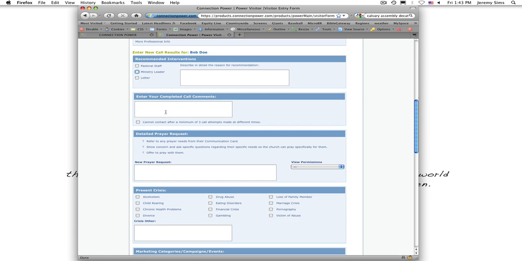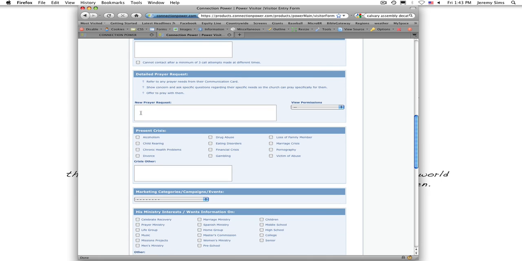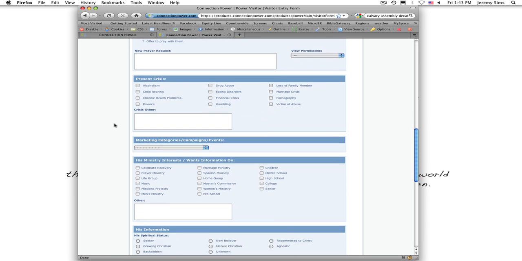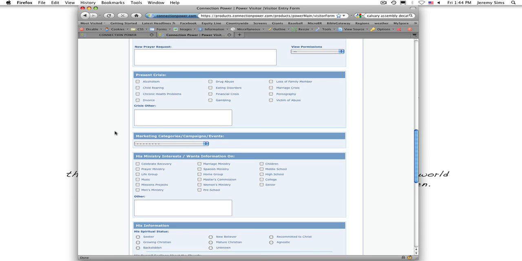You put your completed call comments here again. If they have a new prayer request, you put it here. If it's super private and you don't want every other caller to see it, then you just put on here executive access only. And if something comes up in crises, struggling through alcoholism, drug abuse, eating disorder, any of those type of things, you can click that and say, we talked about this and I prayed with them.